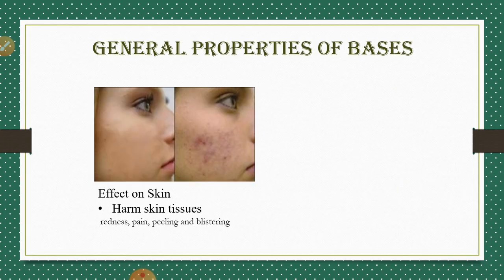Bases also affect our skin in a harmful way. They basically harm the skin tissues. They cause redness, pain, peeling, and blistering. Most of our creams contain mild basic products. However, if the content and basicity of those products increases, then it can harm our skin by causing redness, peeling, and blistering of skin.